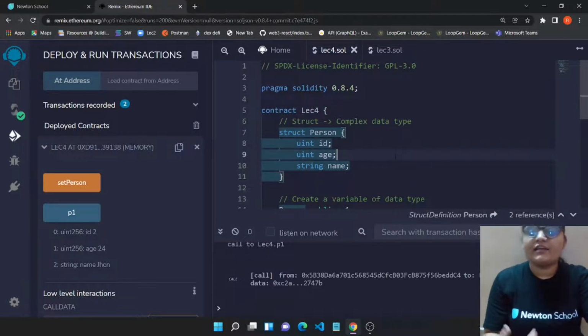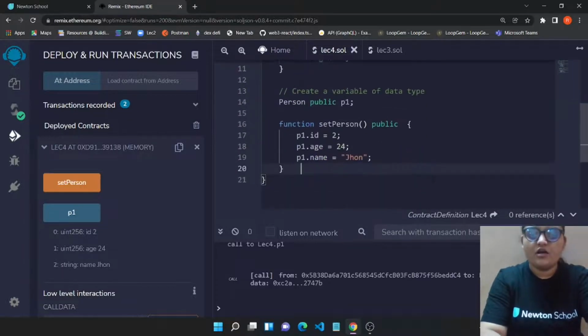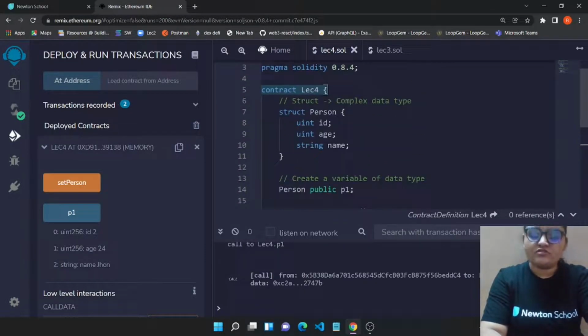We will be learning more things in detail and exploring more things day by day as we get involved in this whole programming, and we will be creating smart contracts for a real project base. Right now we are just learning some of the basics of this particular language. So this was all about struct.